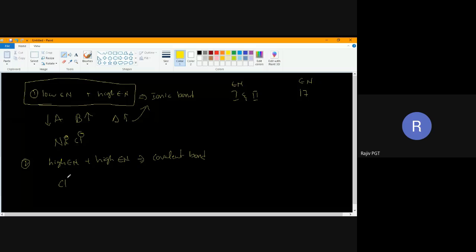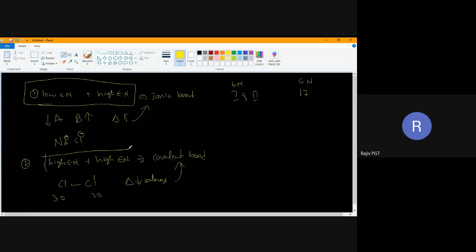What is the electronegativity of chlorine? 3.0, right? This is 3.0 and this also is 3.0. The difference is very, very less, almost zero. So which type of bond will it form? Covalent bond.